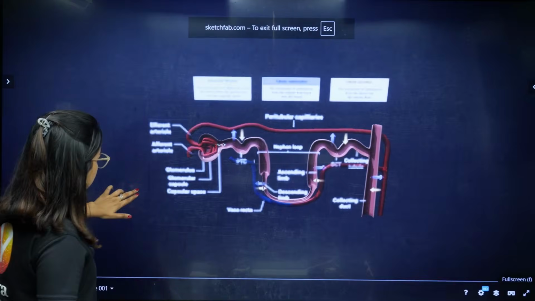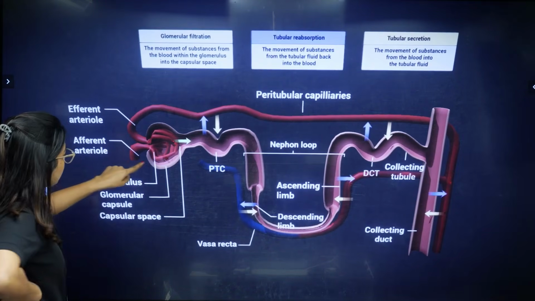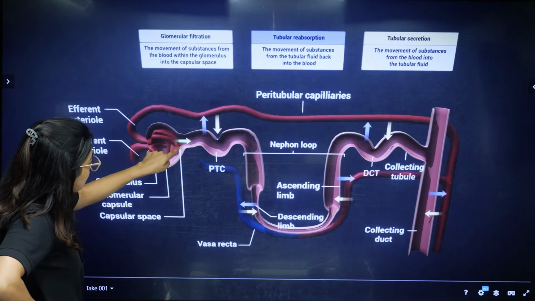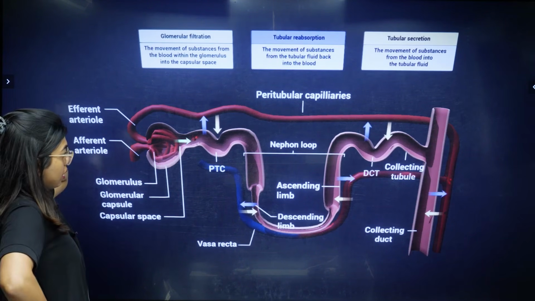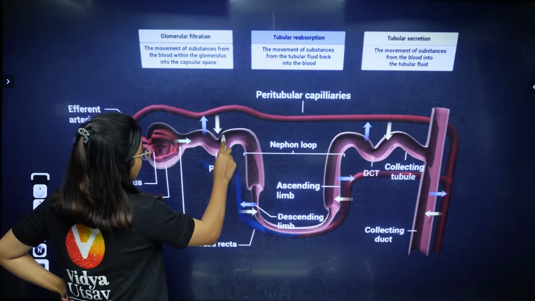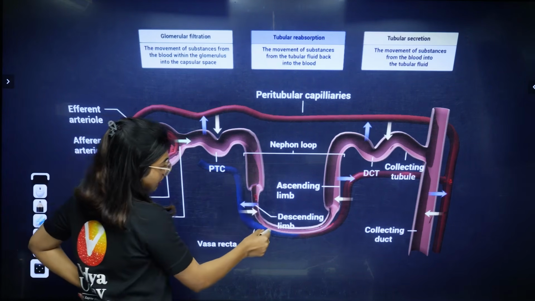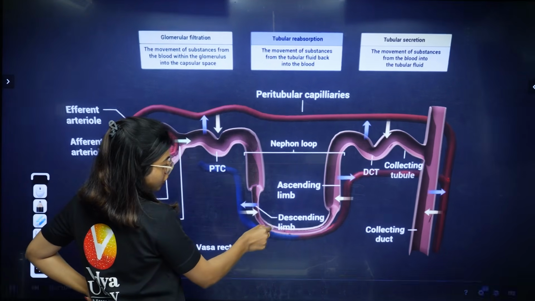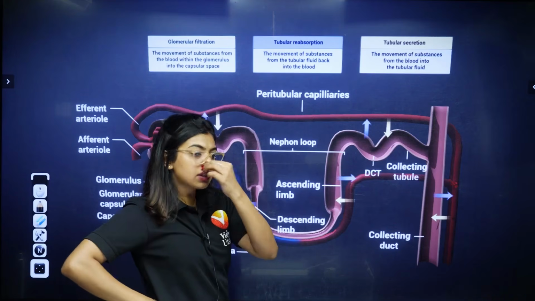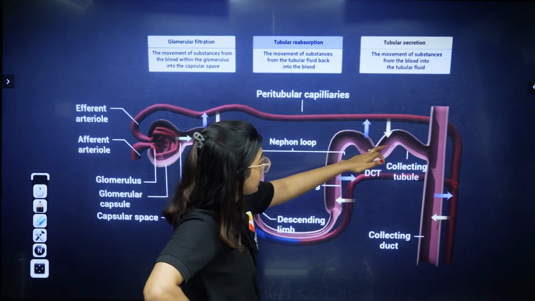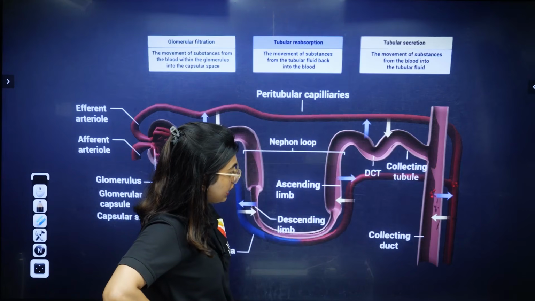Okay, it's not visible. See students, here you can see. From the afferent arterioles, blood is going, and now it will pass through those layers. What are they? Endothelium, epithelium, and the basement membrane. Now the blood is moving. Reabsorption will happen in the PCT. It is coming to the descending limb, where it is going to absorb the water. As it goes to the ascending limb, only the electrolytes will be moved out, and now it will go to the DCT. Then it will go to the collecting duct. See, it is coming out through the collecting duct, right?